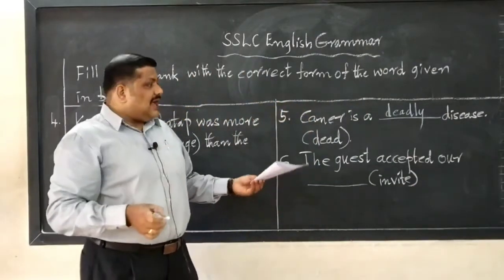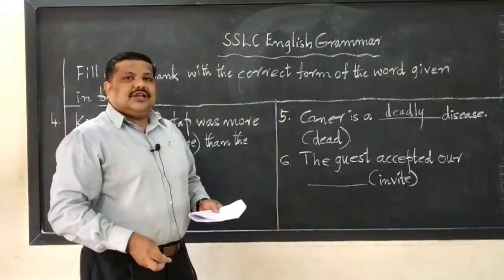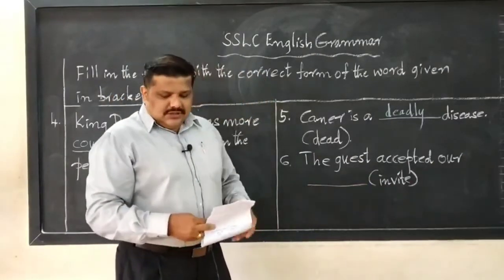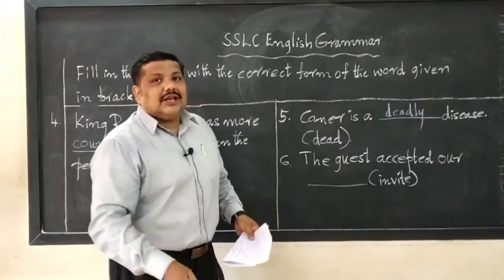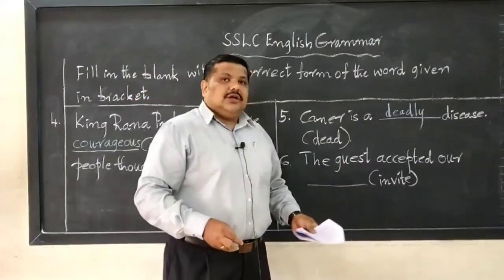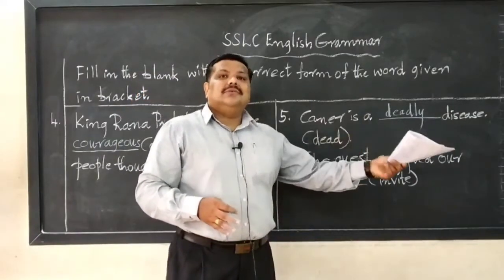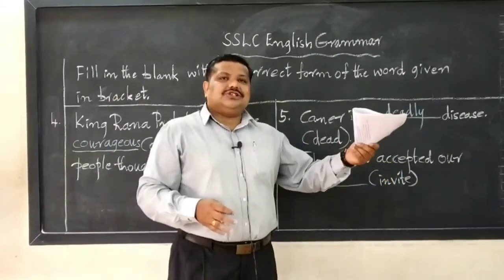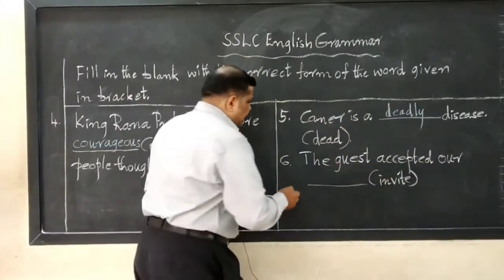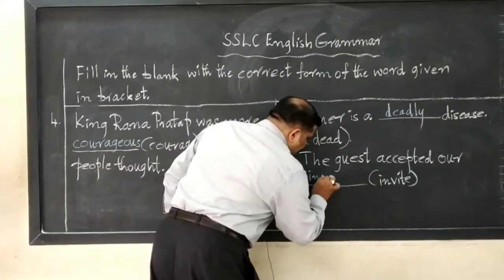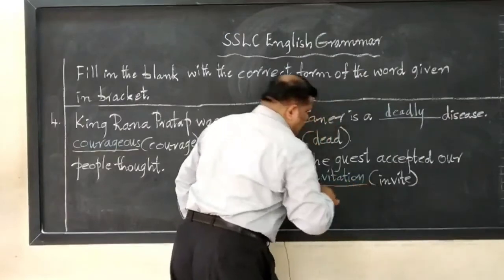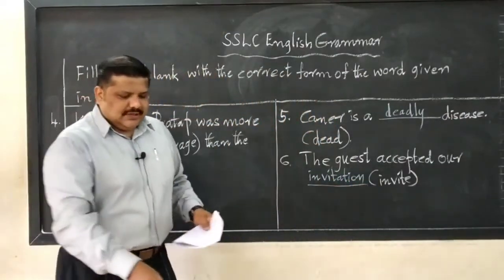The guest accepted our dash invite. Invite is given, the same word cannot be used, so we have to use the noun form of this word. Invite, dictate, dictation, invite, it is invitation. Invitation.